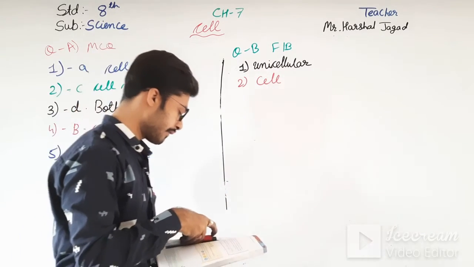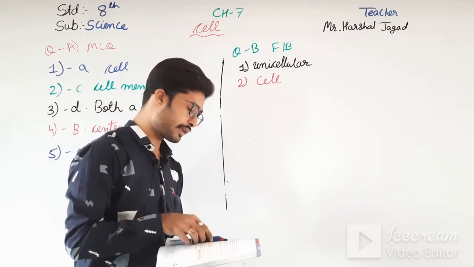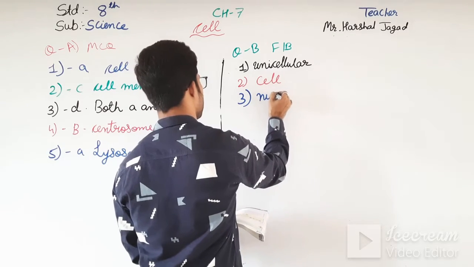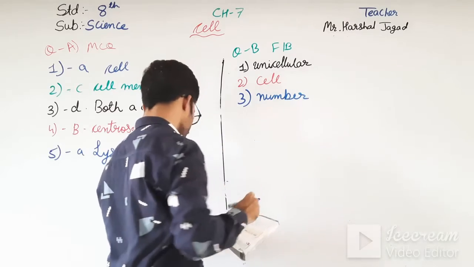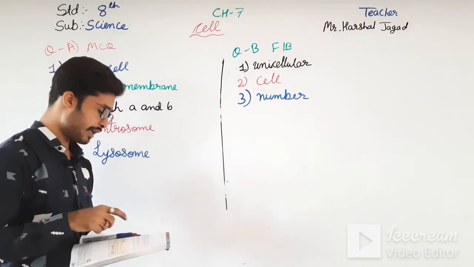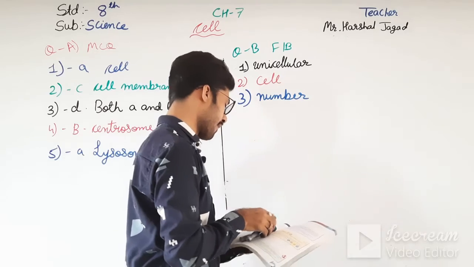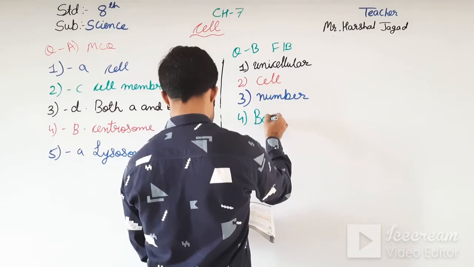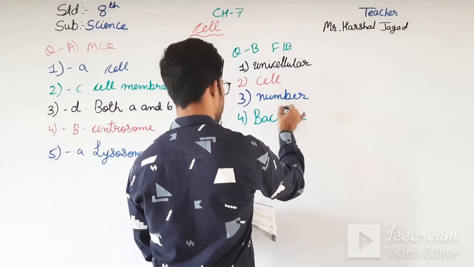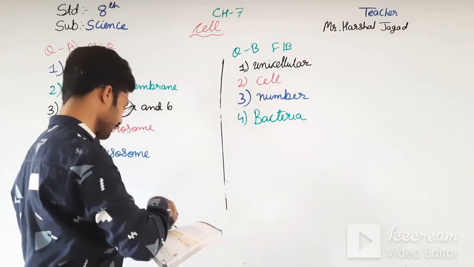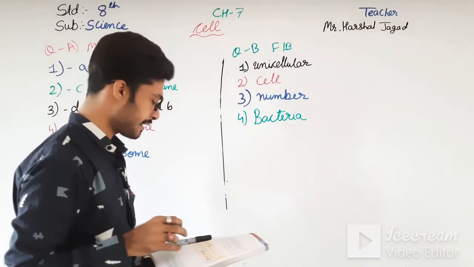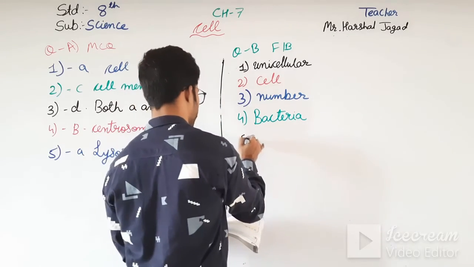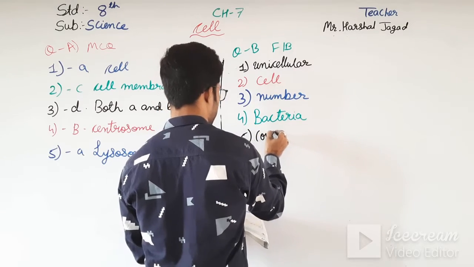Third one: the specific number of a cell affects its shape. Fourth one: bacteria are the smallest cells in size. Fifth one: the thin sheet of glass placed over the sample while making a slide is called cover slip.